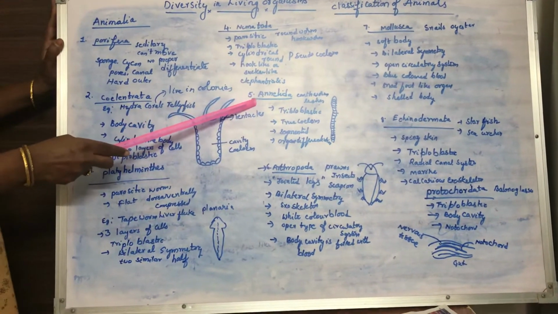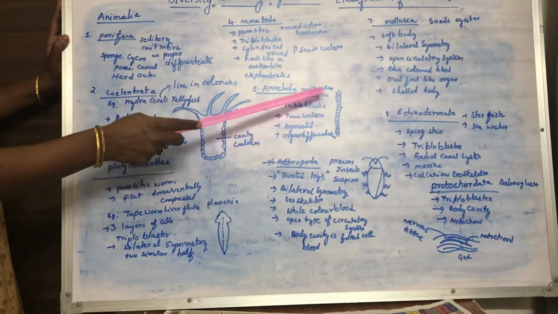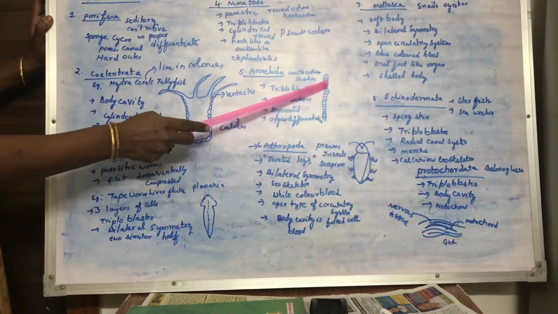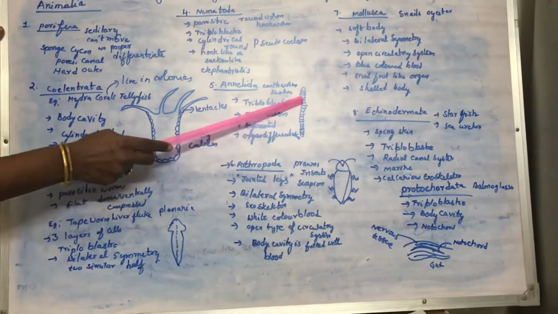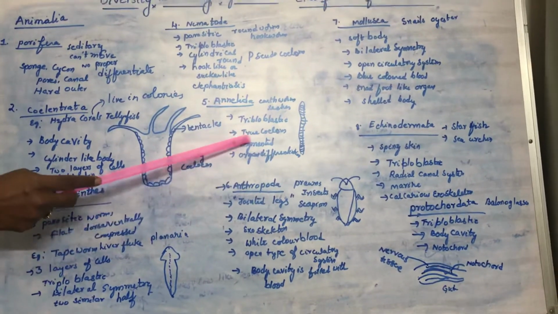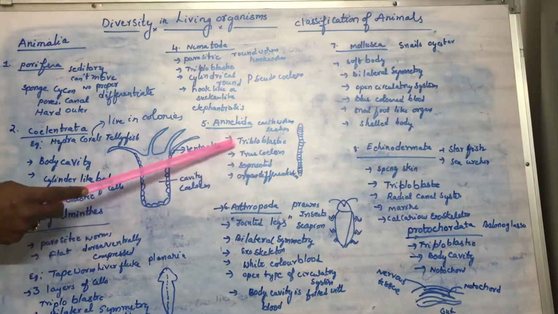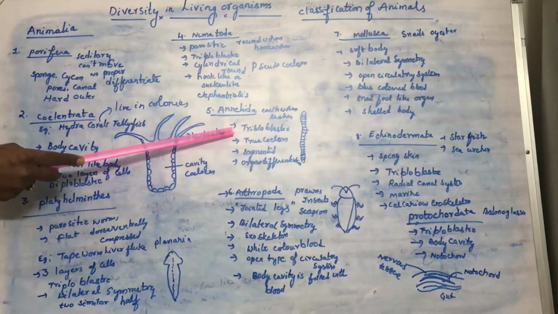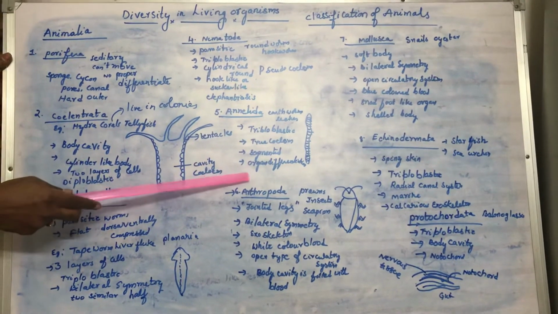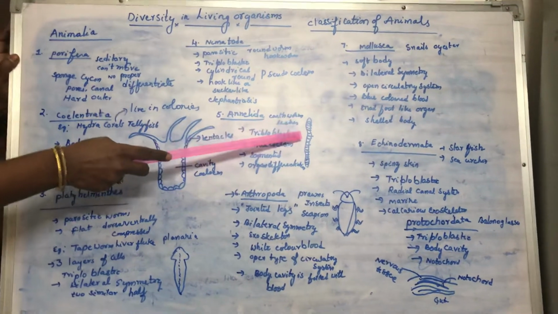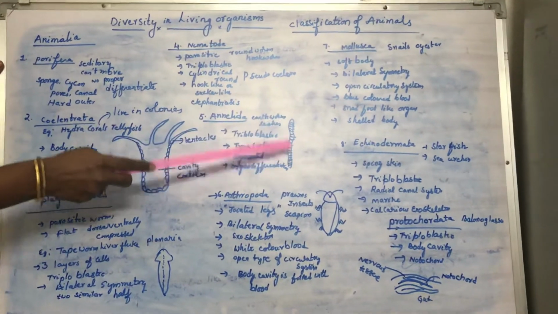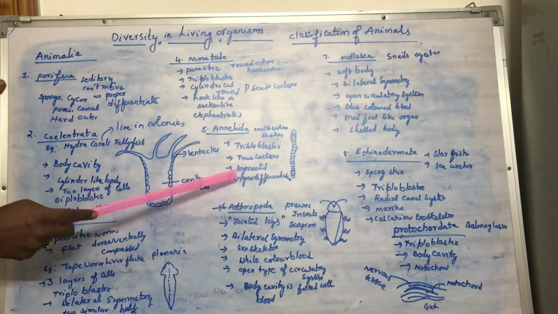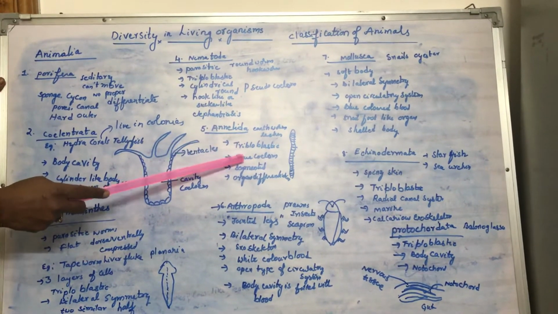Now coming to the annelida: all earthworms, leeches, and these annelids have a ring-like appearance. Annulus means rings. Their body is divided into a number of segments, and they have a true coelom, and they are triploblastic. That means their body cavity is made up of 3 layers of cells, and they have organ differentiation. They have a reproductive system, head, mouth, nervous system, and differentiation of organs is seen in annelida, and they have a true coelom.